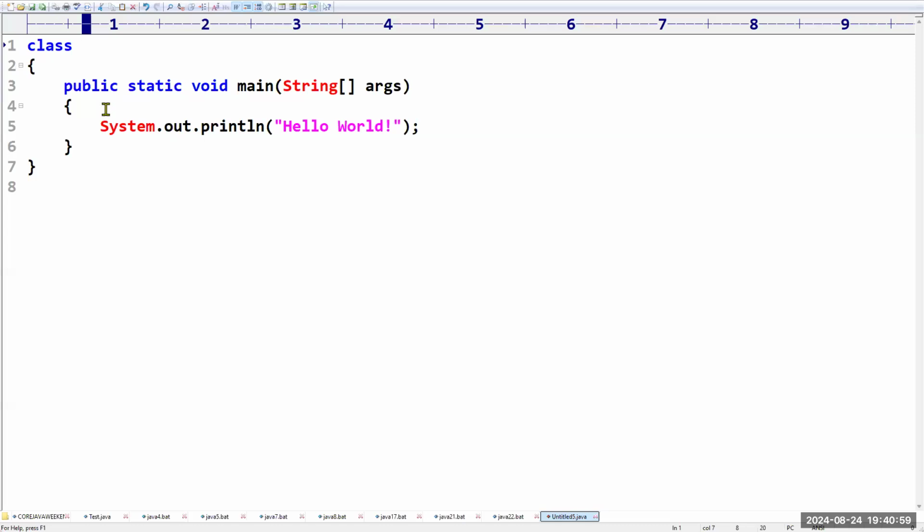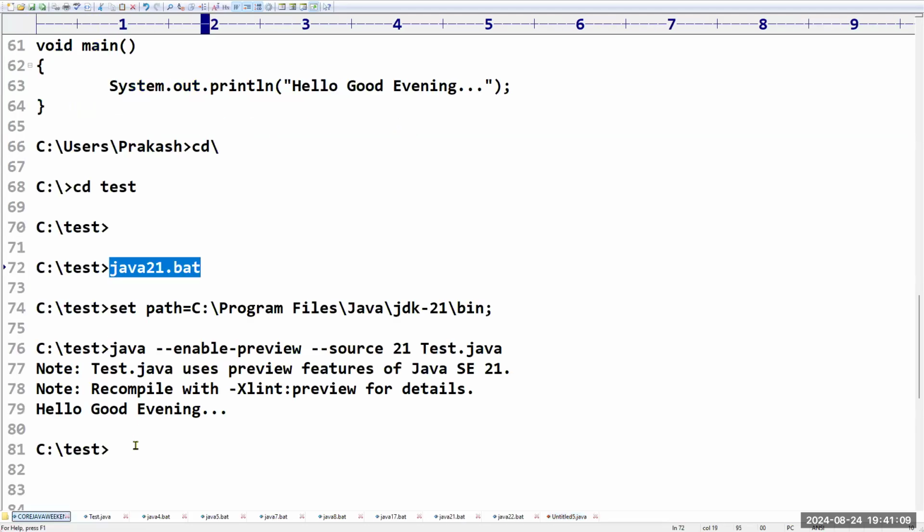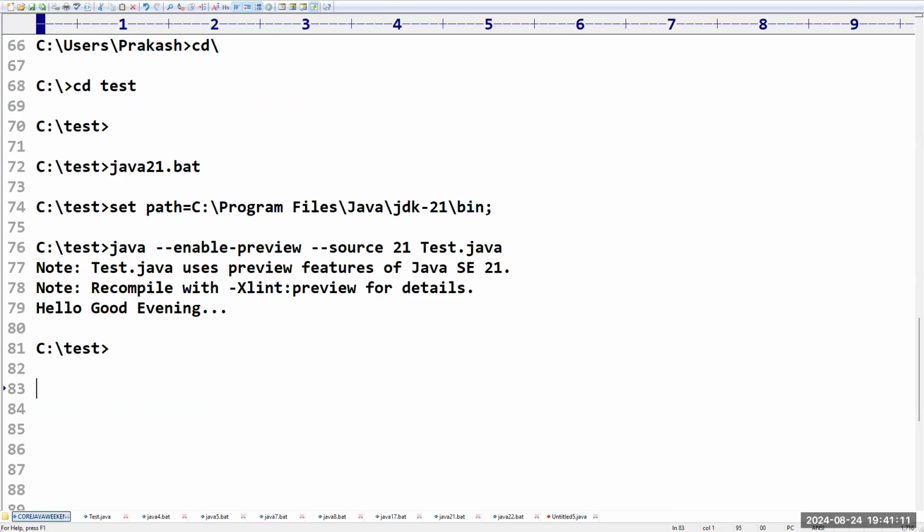Getting the concept? If I want to talk about public, minimum 30 minutes I will talk, but you can't understand at this stage. Everyone got it? Please confirm. Clear?